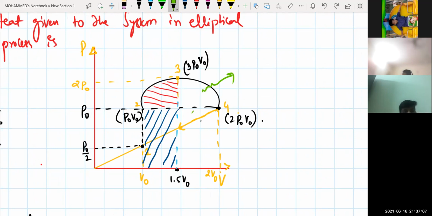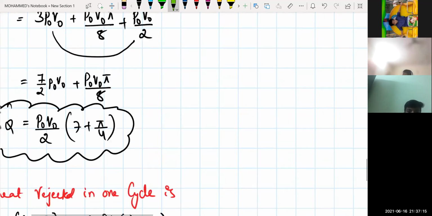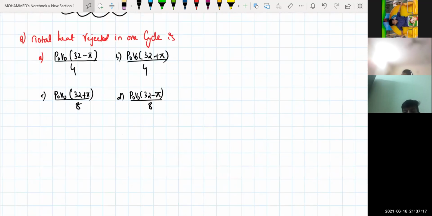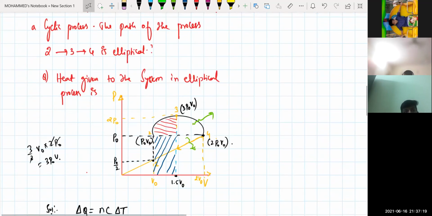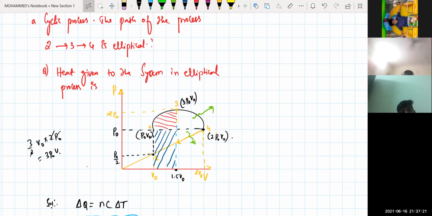So I can say in these two processes, there will be the rejection of heat. So what is being asked in the problem? See the question framing. Heat rejected in one cycle is asked. One cycle means you start from 1 and come back to 1, which is a cyclic process. Because you're going in this direction, arrow marks are given in this direction. So this is your 1.